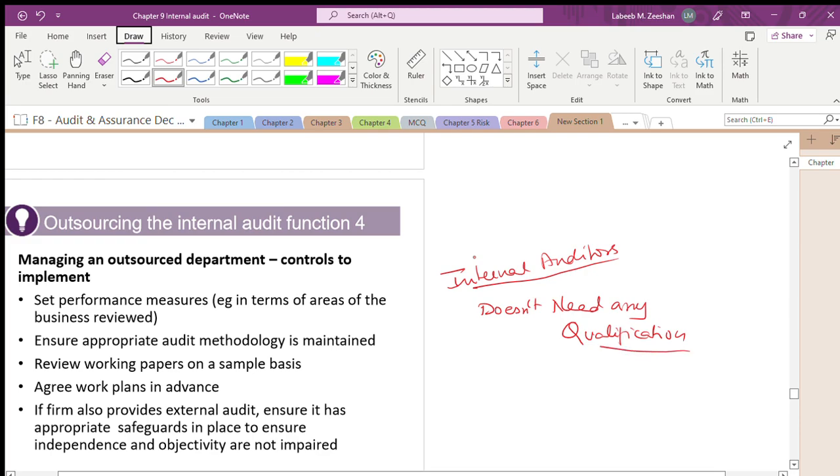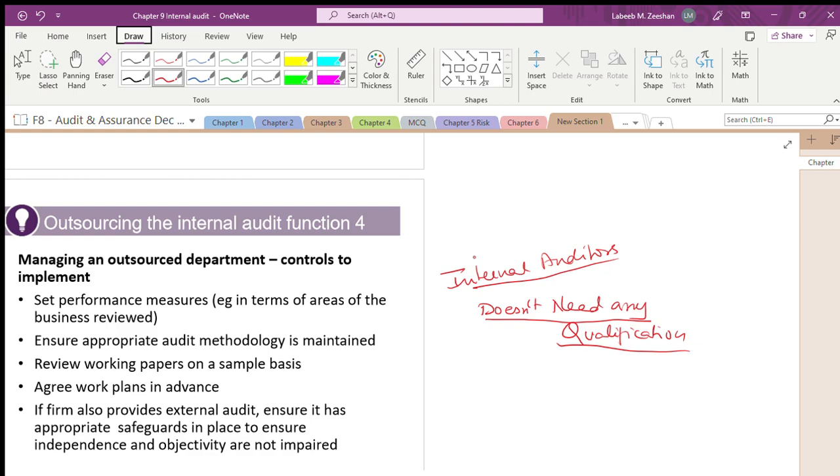Now, if you are outsourcing the task, we don't know by whom it is done. We have to make sure that whenever we outsource an internal audit department, we are in continuous monitoring of the internal audit work.